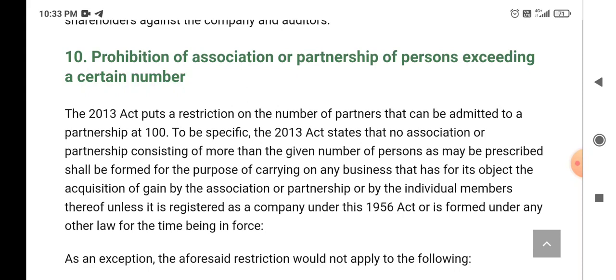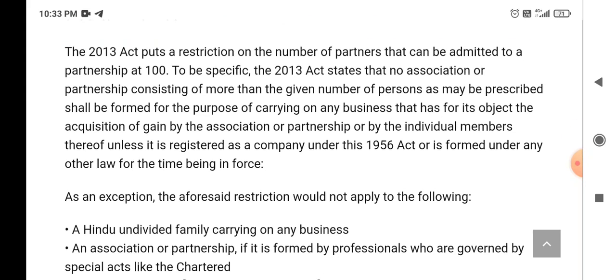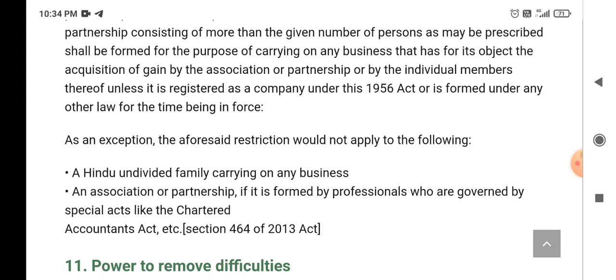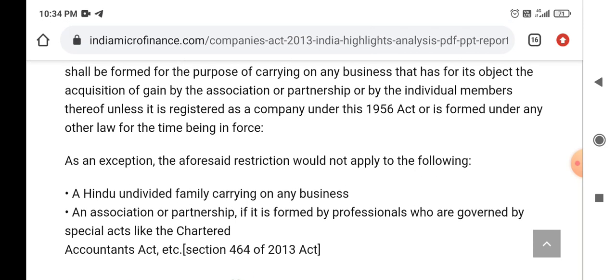So this is very important, and there are exceptions, and the restrictions would not apply to the following: a Hindu undivided family carrying on any business, an association or partnership if it is formed by professionals who are governed by special acts like the Chartered Accountants Act.